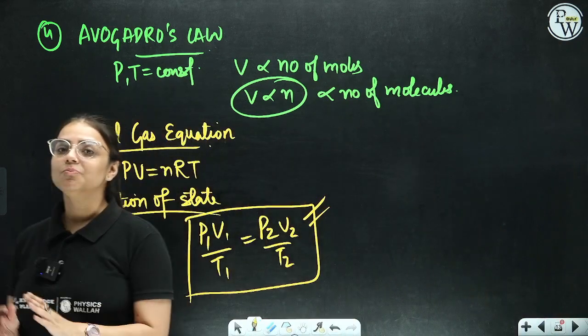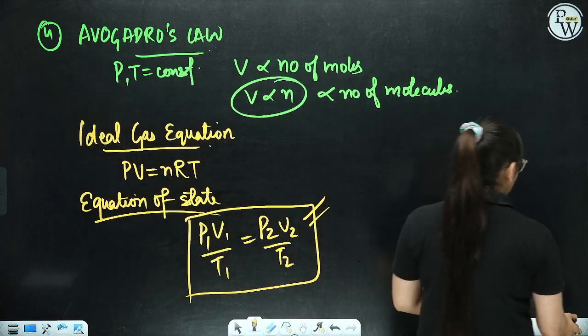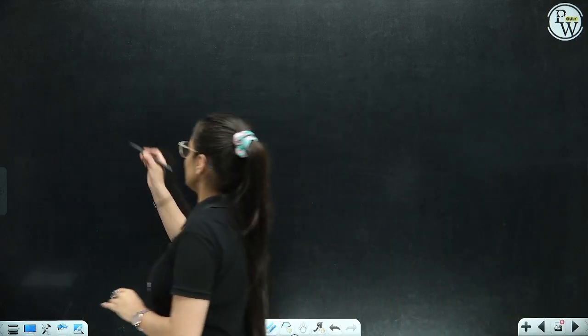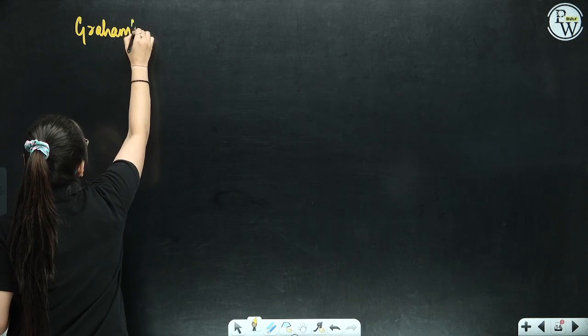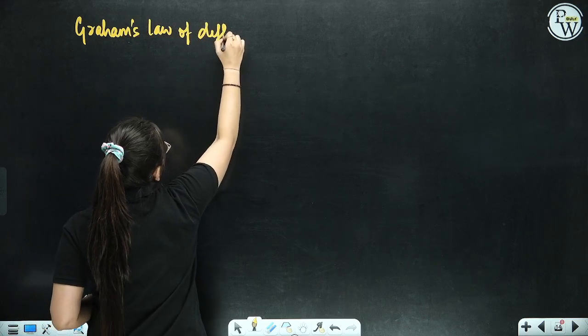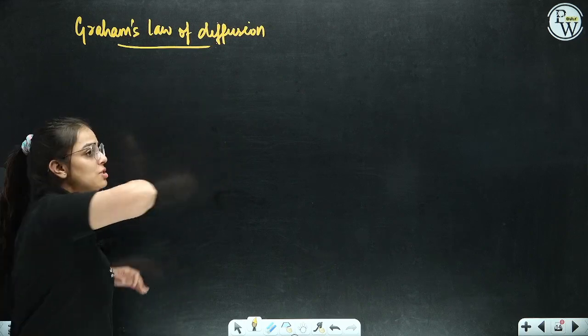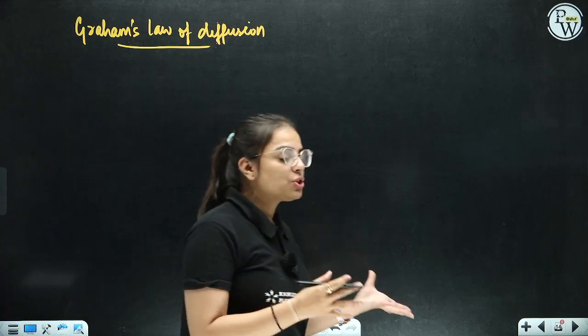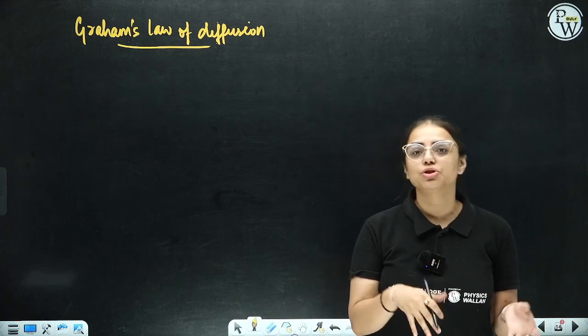Clear, everyone? Now I'm going to, students, start with your next topic, that is Graham's law of diffusion. If I'm talking about Graham's law of diffusion, understand, students, first of all, what is diffusion? Diffusion is basically the movement of particles from one position to another position.